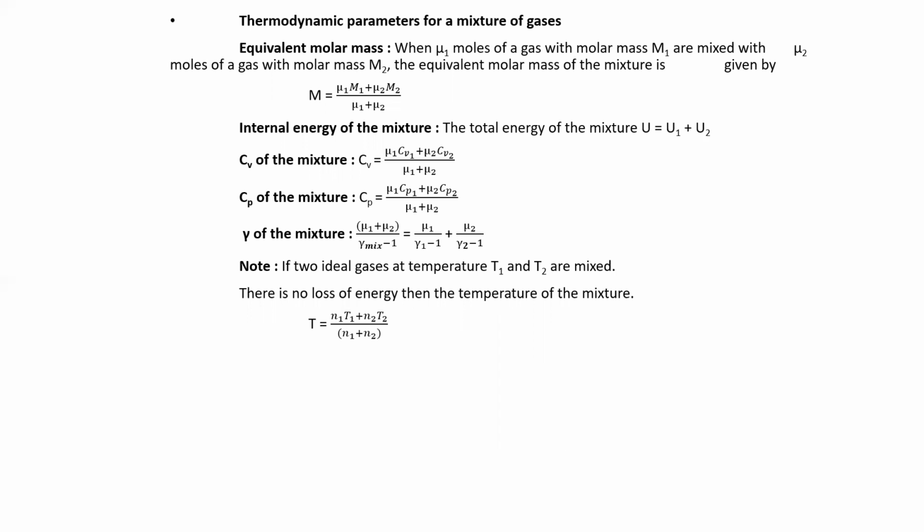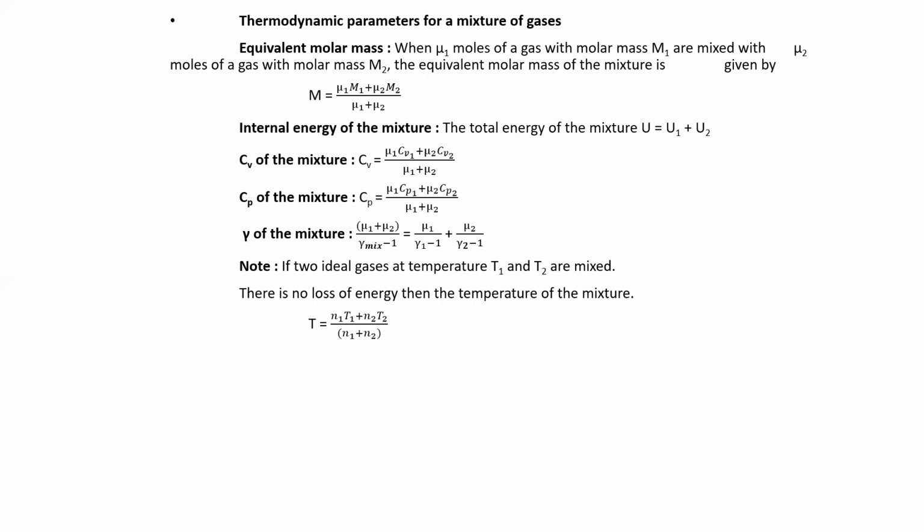Okay. Then next, the internal energy of the mixture. The total energy of the mixture is equal to u1 plus u2. Then Cv, the specific heat capacity at constant volume, is given by (mu1 Cv1 plus mu2 Cv2) divided by (mu1 plus mu2).